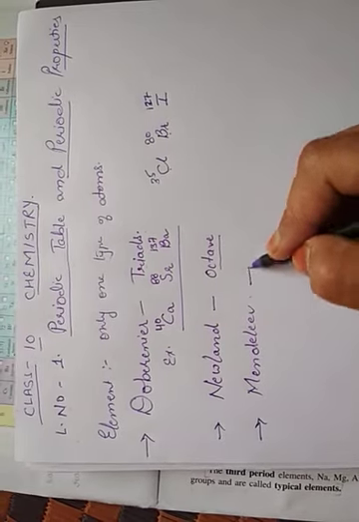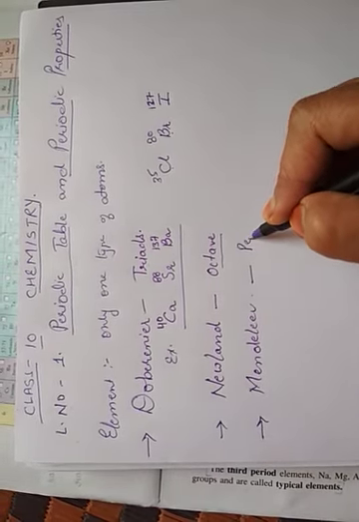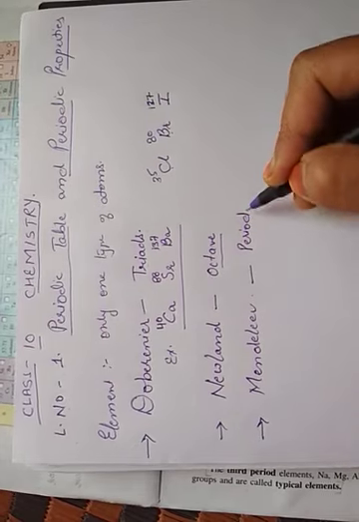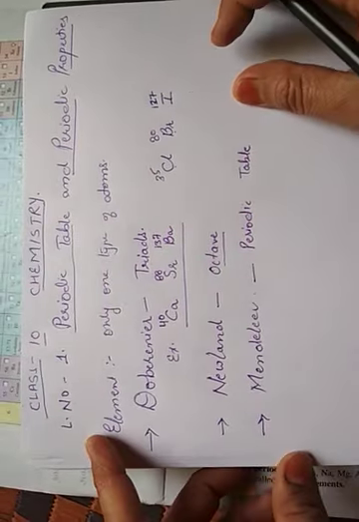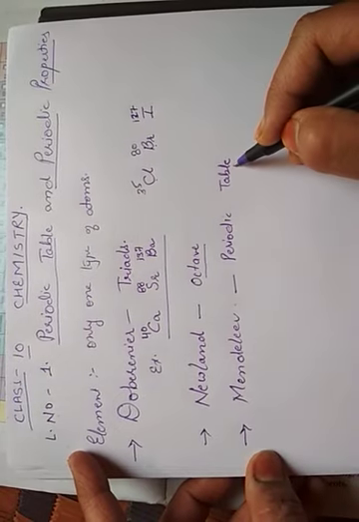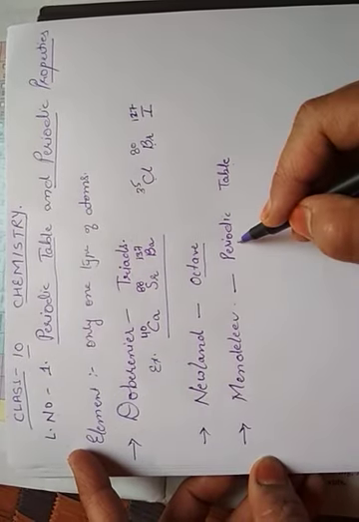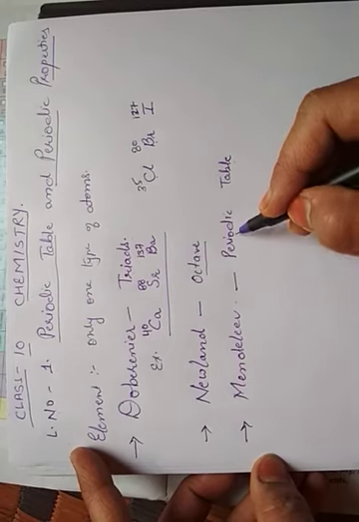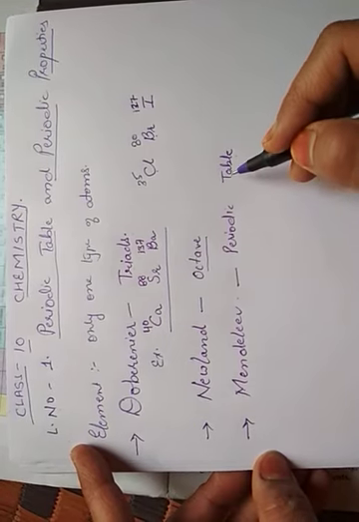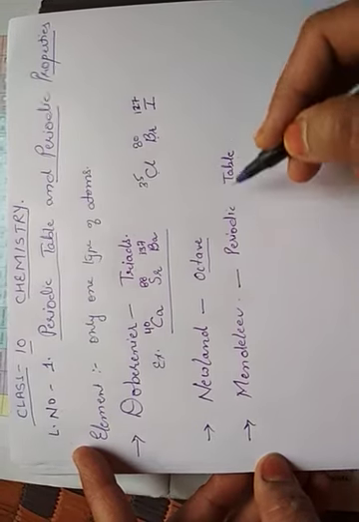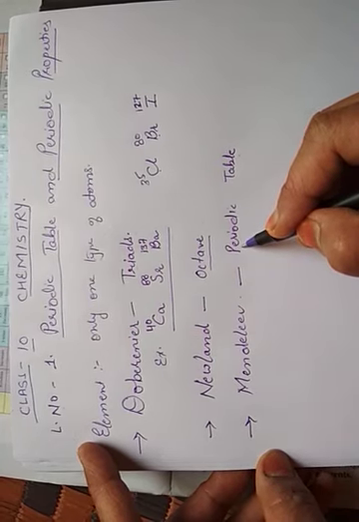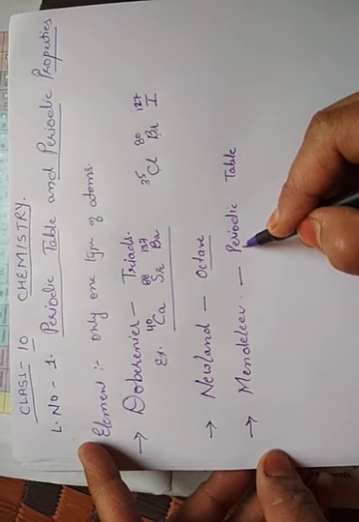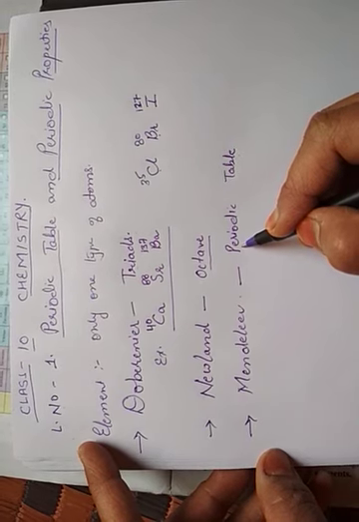He gave his first classification table, which was called the periodic table. It is called a periodic table because the elements are arranged in tabular form, in such a way that they show repetition in their properties when arranged in increasing order of atomic masses.